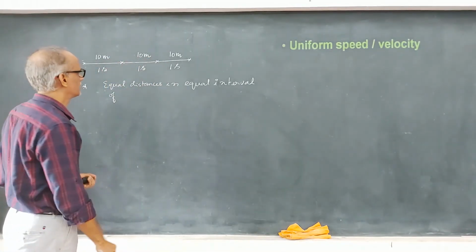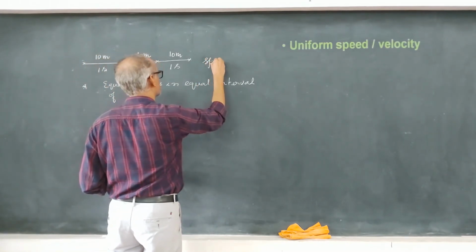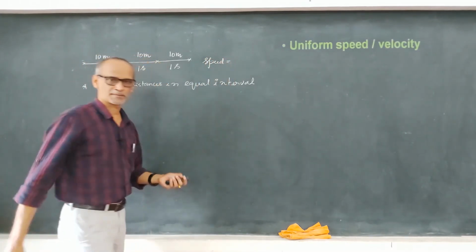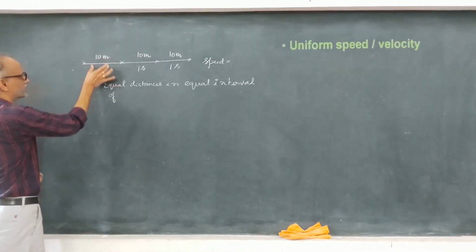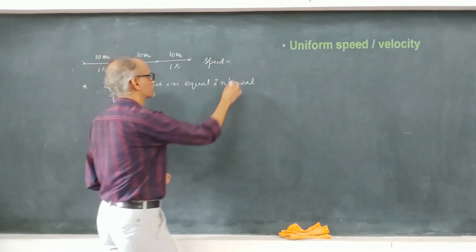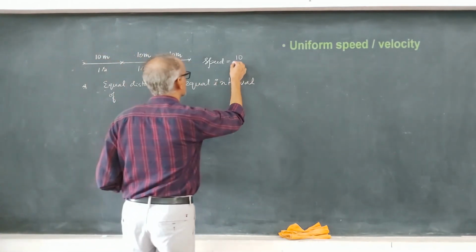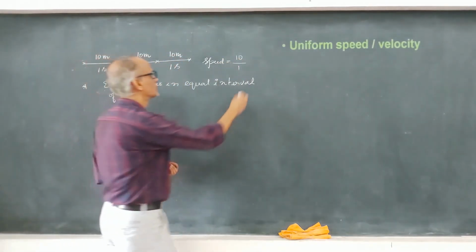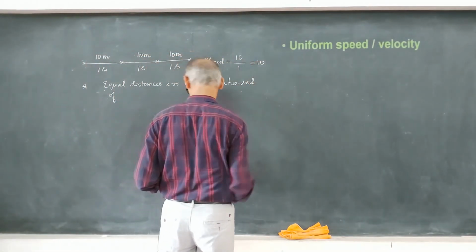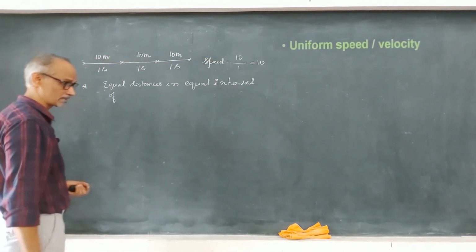So let's find the velocity. Let's find the speed. How do you find the speed here? Distance traveled. First, let me take only this part. Distance traveled is 10. Time taken is 1. So, what is the value? It's 10. So, when I write 10, the question comes, what is the unit and what is the dimensional formula?